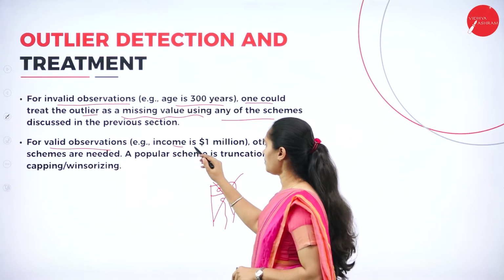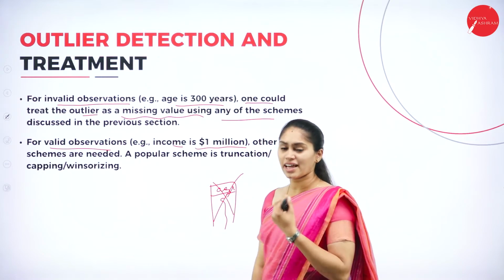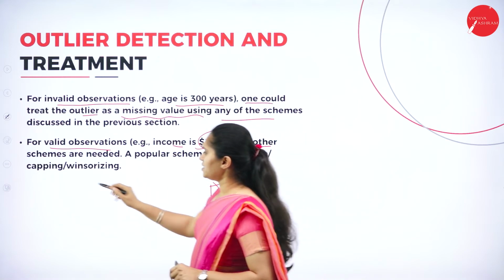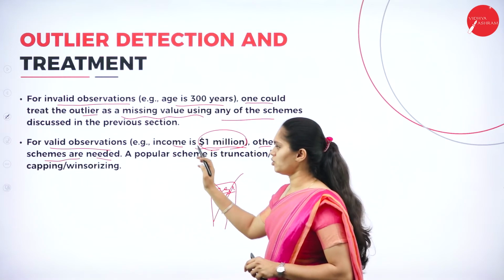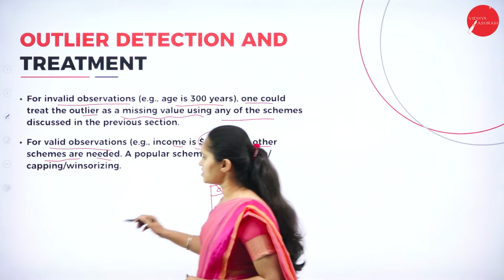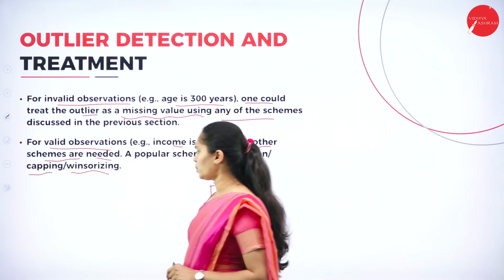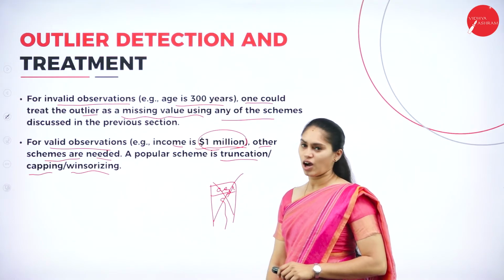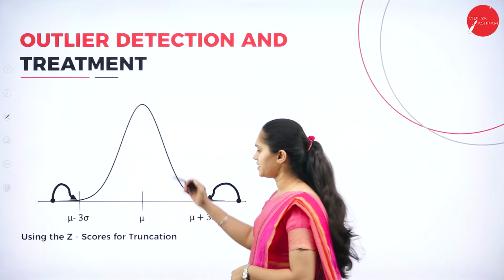So here income is $1 million, so there could be a possibility of getting this salary. But here other schemes are required in order to deal with a valid observation. So it includes truncation and capping or winsorizing. These are the methods we have in order to treat the outliers. So here you can see the illustration.